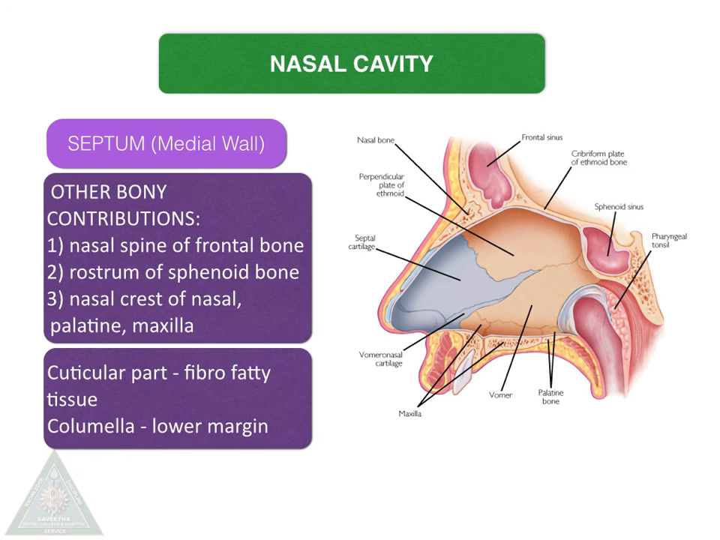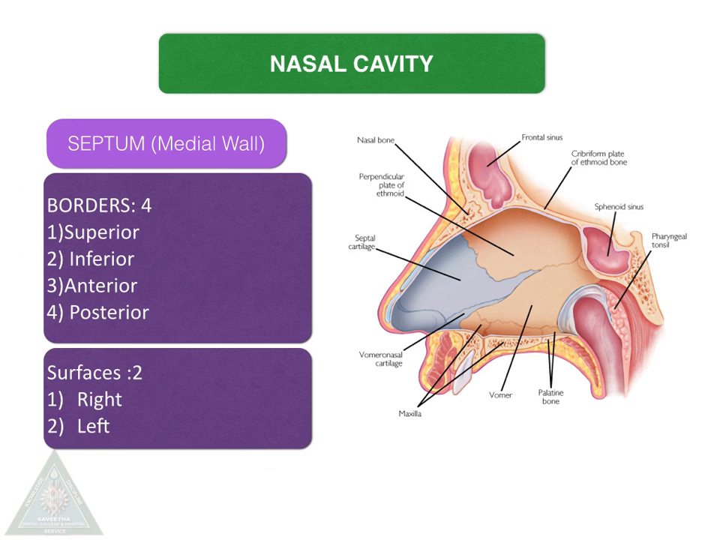Other contributing bones for the nasal septum are the nasal spine of the frontal bone, the rostrum of the sphenoid, and the nasal crest of the nasal, palatine, and maxillary bones. The cuticular part is the lower end, which is fibrofatty tissue covered by skin. The lower margin of the septum is called the columella. The septum has 4 borders and 2 surfaces. The borders are the superior, inferior, anterior and posterior borders, and the surfaces are the right and left surfaces.